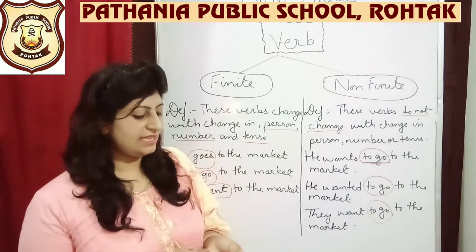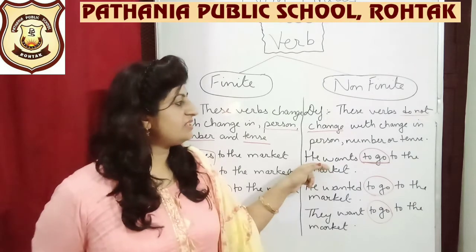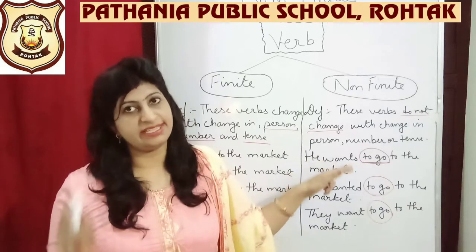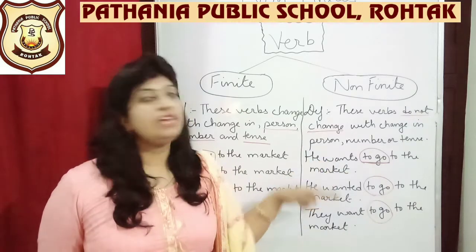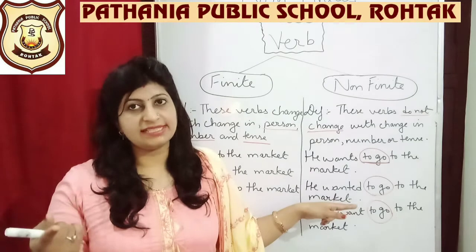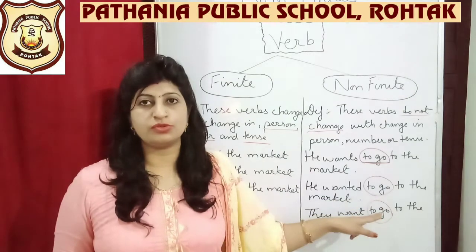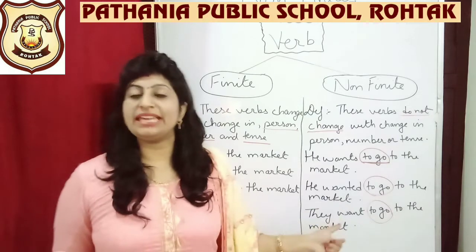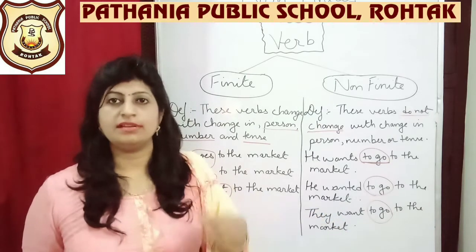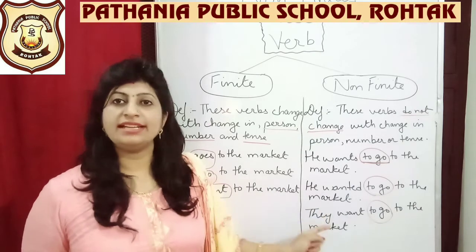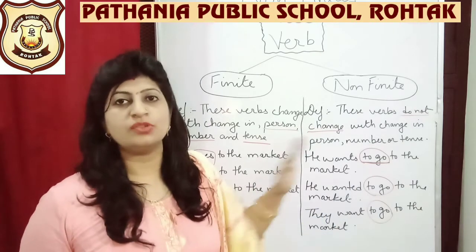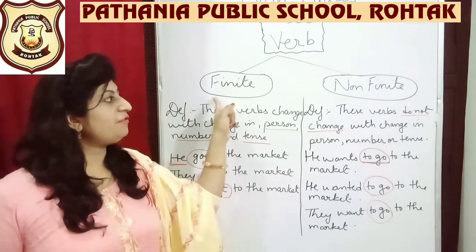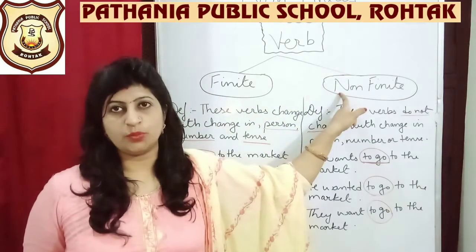So we have seen in the example, in the first one, he wants, this was a present tense sentence, yet we used to go. He wanted, it was a past tense sentence, yet I chose to write out here to go. They want, now they out here is plural. The number has changed, yet I am using to go only. So you can see by comparing the examples what's the difference between finite and non-finite verbs.